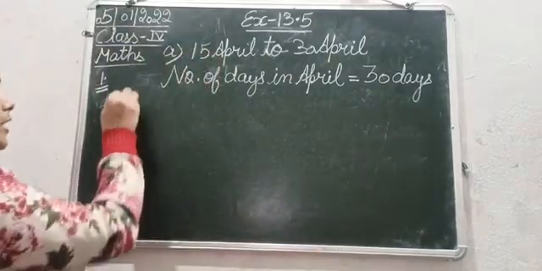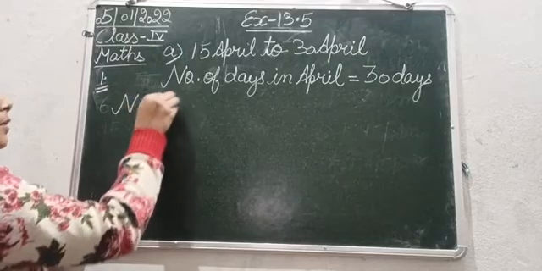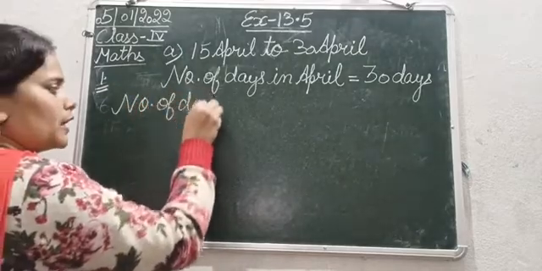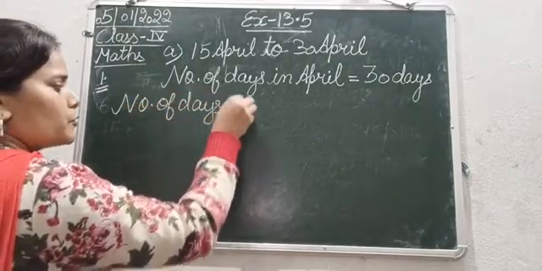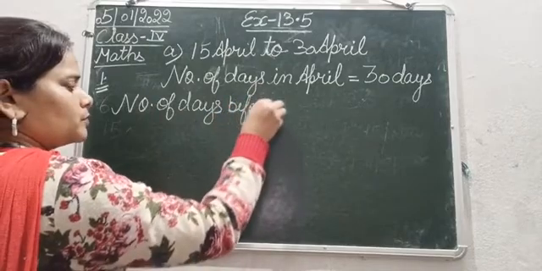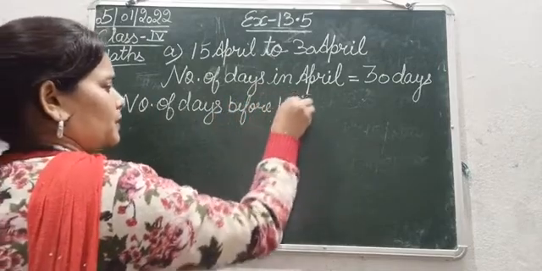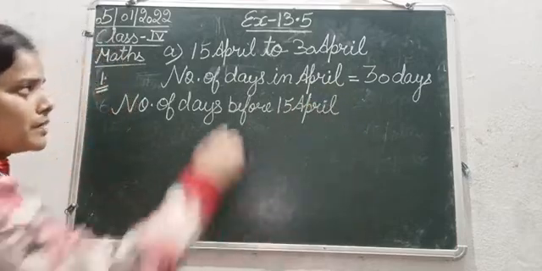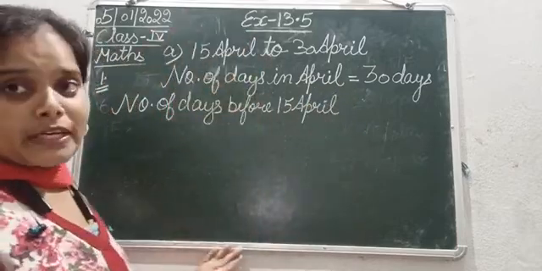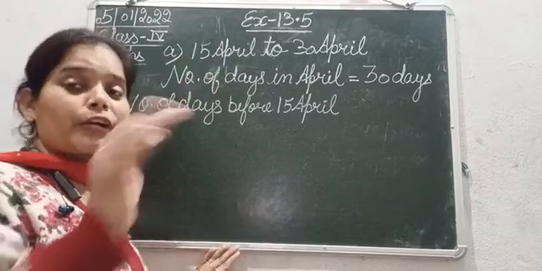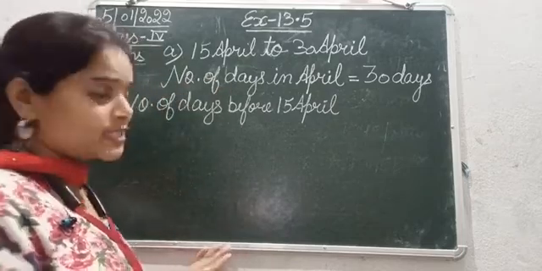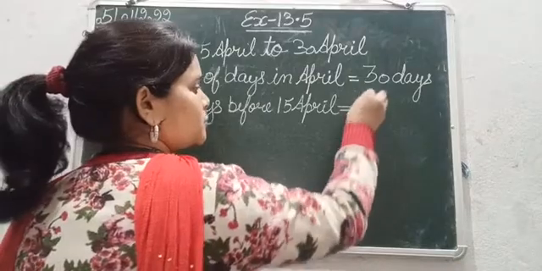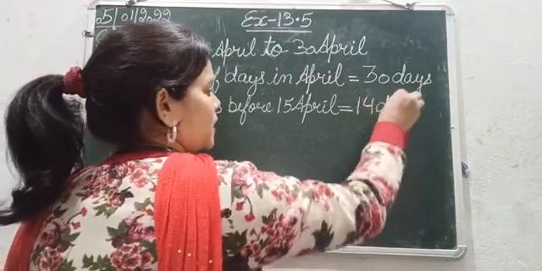So number of days before 15 April, from 1 to 14 April, is equal to 14 days.